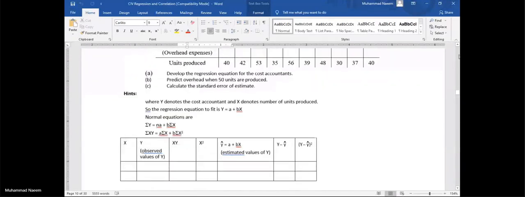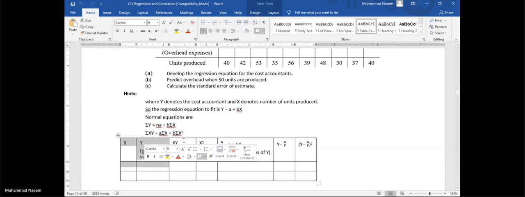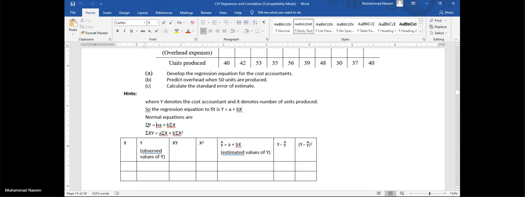I have mentioned here the table construction for the standard deviation of regression. First, these first two columns show our given data. Then construct the xy column and x square column. This will help to fill the summations in these normal equations.